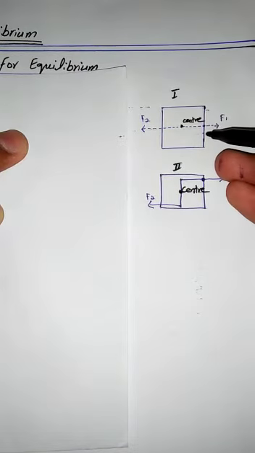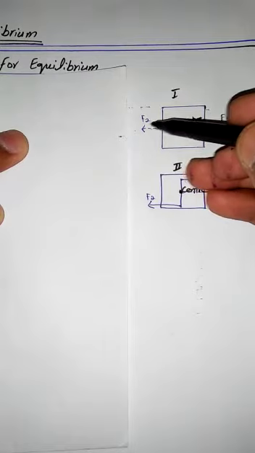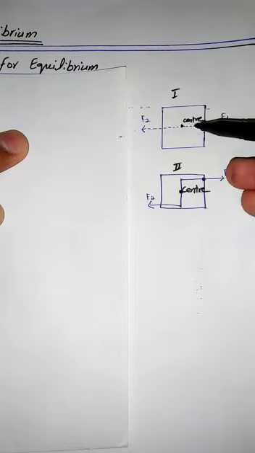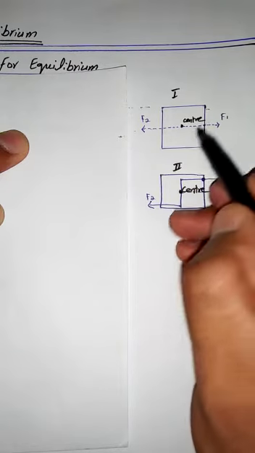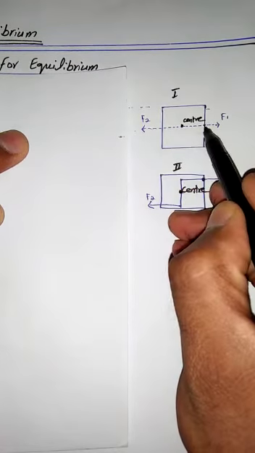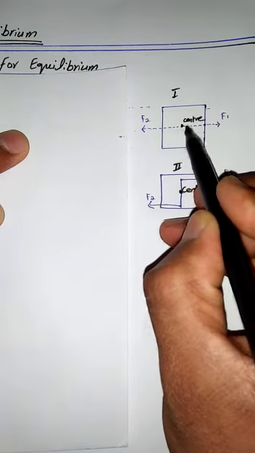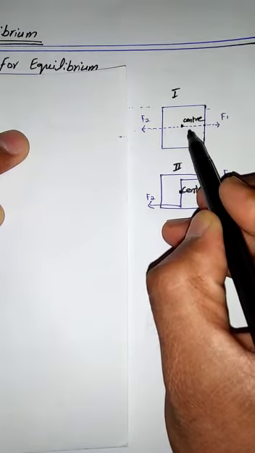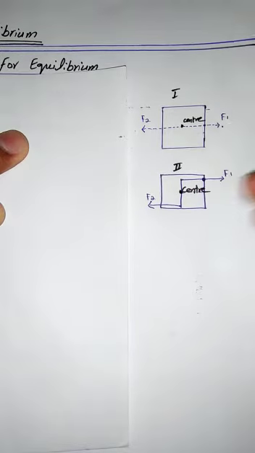Consider a body pulled by the forces F1 and F2 as shown in the figure. These two forces are equal but opposite in direction to each other. Both are acting along the same line. Hence their resultant will be 0. According to the first condition of equilibrium, the body will be in equilibrium. That is the first example that satisfies the first condition.